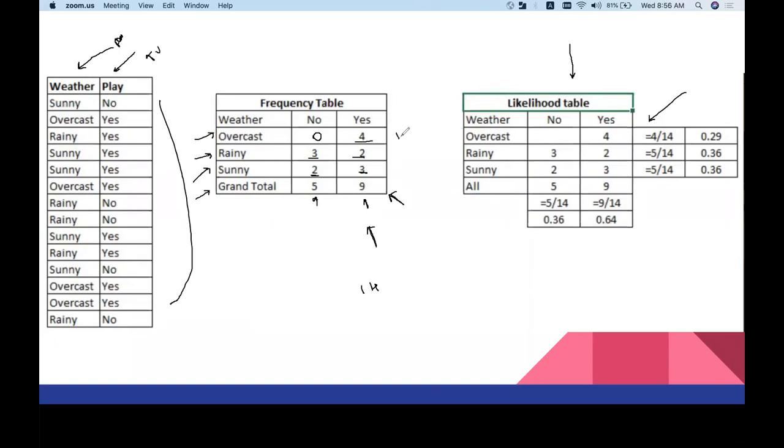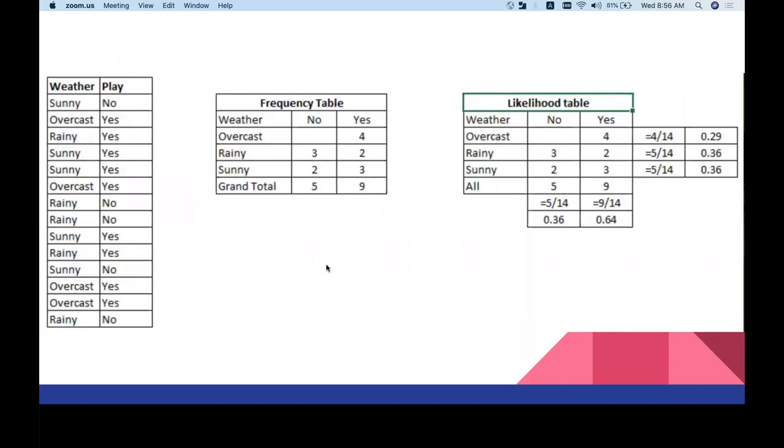So let's say here you have 4 divided by 14. Here you have total 5 divided by 14. Here you have 5 again divided by 14, and here 5 by 14. Here you have 9 divided by 14. Now you got your likelihood probabilities, which is what was already there.